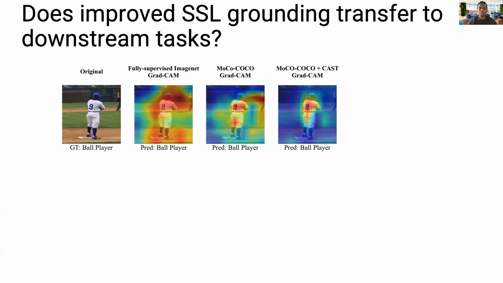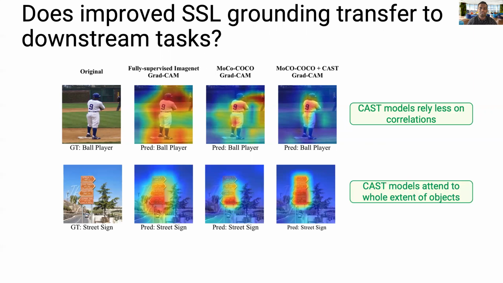We find that the improved grounding during pre-training transfers to downstream tasks as well. Note how the ImageNet fully supervised model and MoCo use the background as well to predict ball player, whereas the CAST pre-trained model only looks at the player. We find that CAST models attend to the whole extent of the objects.